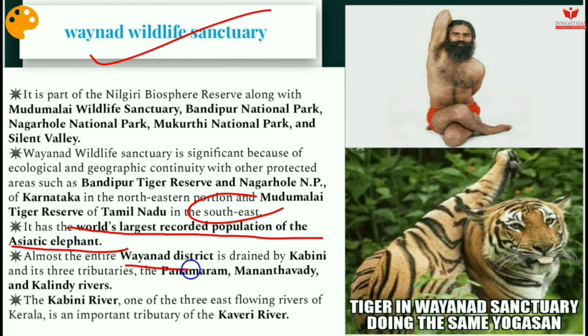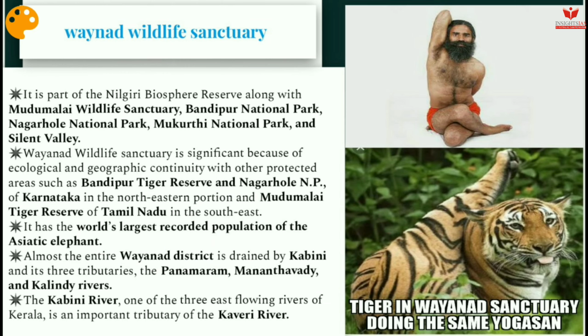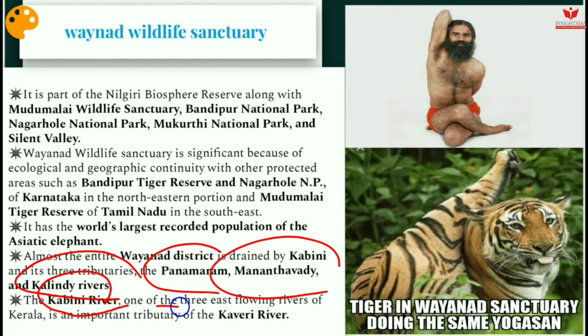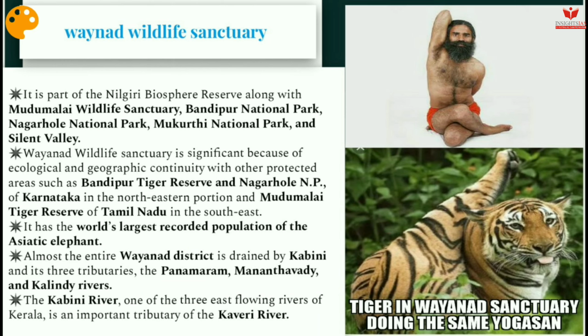Almost the entire Wayanad district is drained by the Kabini and its three tributaries, the Pannamaram, Mananthavadi and Kalindi rivers. The Kabini River, one of the three east-flowing rivers of Kerala, is an important tributary of the Kaveri River. This is very, very important. And please mention in the comment box whether this Kabini is a right-hand or left-hand tributary, if you are aware of it.